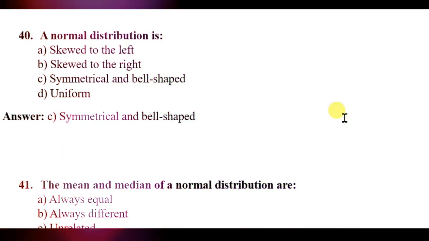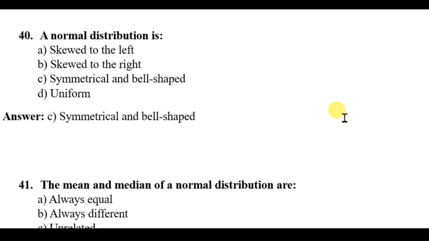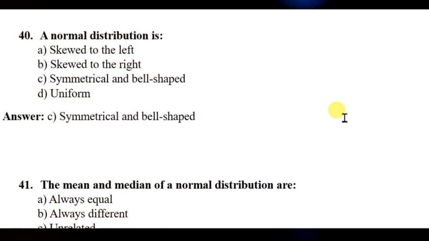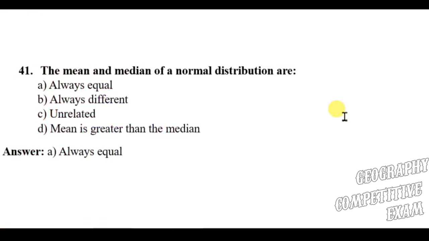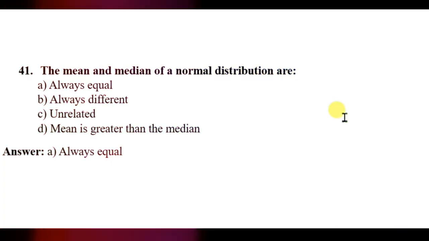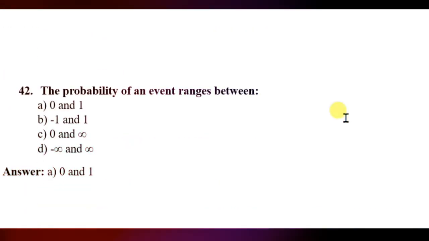Question 40. Normal distribution is skewed to the left, skewed to the right, symmetrical and bell-shaped, uniform. Here the right answer will be symmetrical and bell-shaped. 41. The mean and median of a normal distribution are always equal, always different, unrelated, mean is greater than the median. Here the right answer will be always equal, the mean and median of normal distribution.